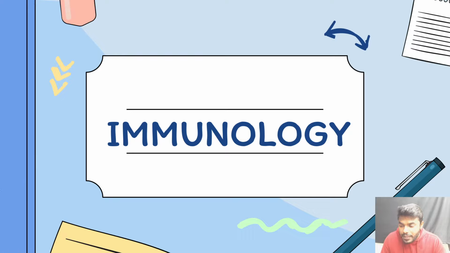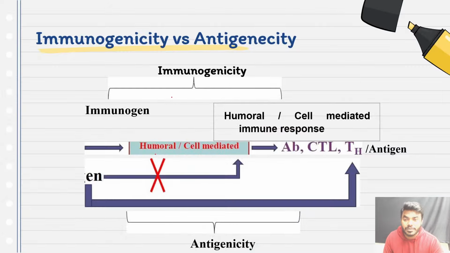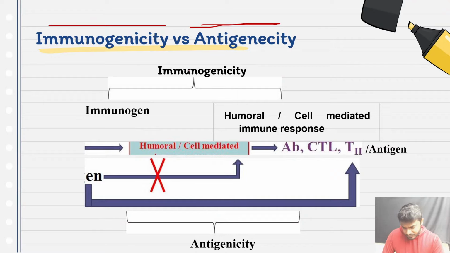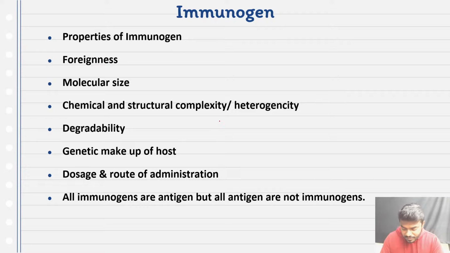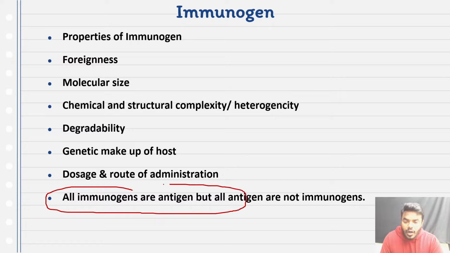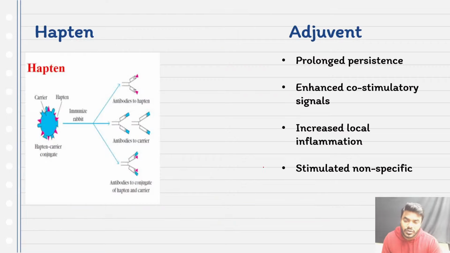Okay, let's continue. So in the last class, we completely understood the cells of the immune system. After understanding the cells of the immune system, we started studying immunogenicity versus antigenicity. And we understood one important statement: all immunogens are antigens, but I said to you that all antigens are not at all immunogens. That is the statement we have studied.